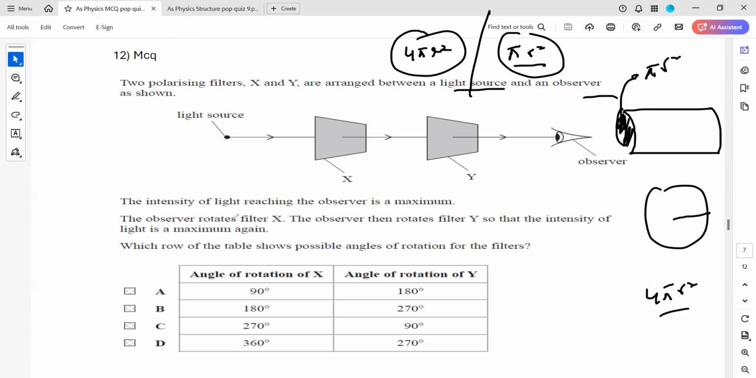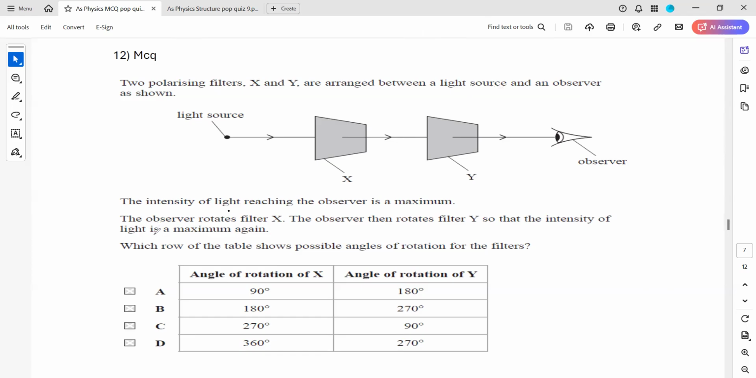So right now, the light intensity is maximum. The observer rotates the filter X, so he's rotating this filter, then rotates the filter Y, so the intensity is maximum again. Which row shows a possible angle? Look, right now, say he's receiving the maximum intensity, so two polarizing